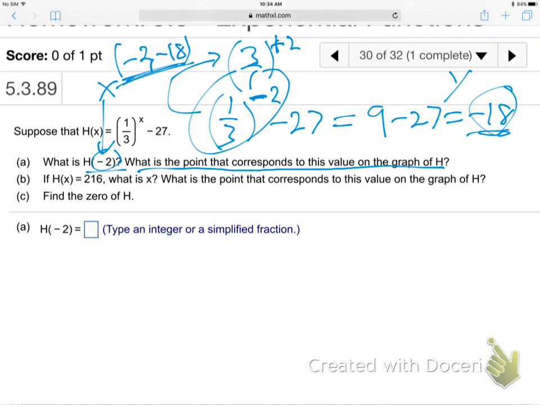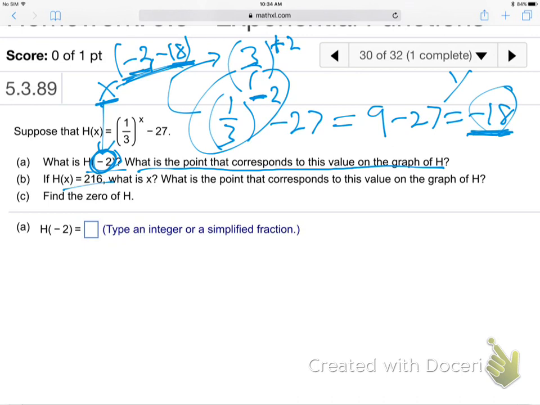Does that make sense? Whenever you plug in and get an answer, that's an xy on the graph. You guys with me on that? Whenever you plug into a function, we plugged in negative 2. That's our x value. And the answer you get, negative 18, that's your y. So x is negative 2, y is negative 18. It's a point on the graph.